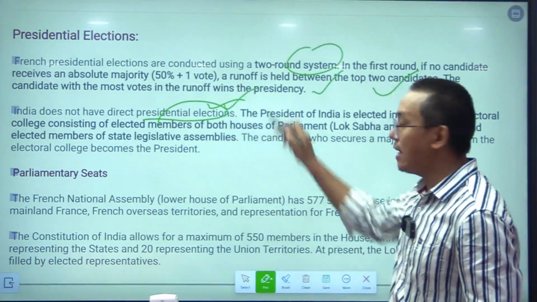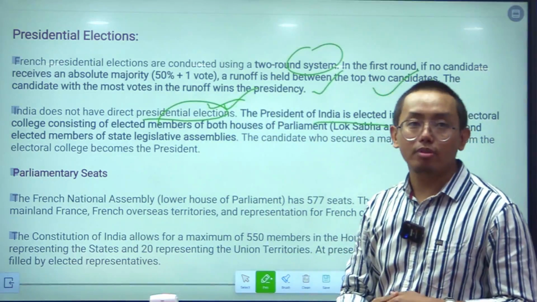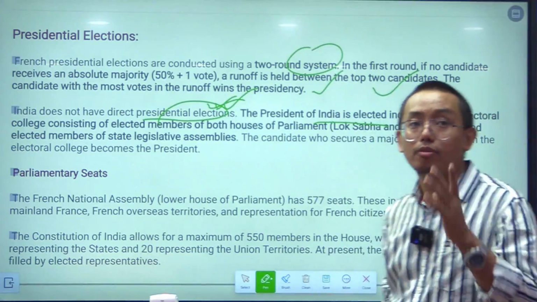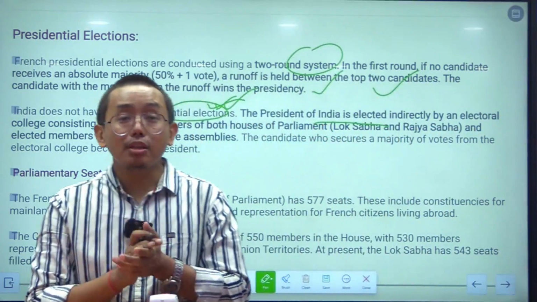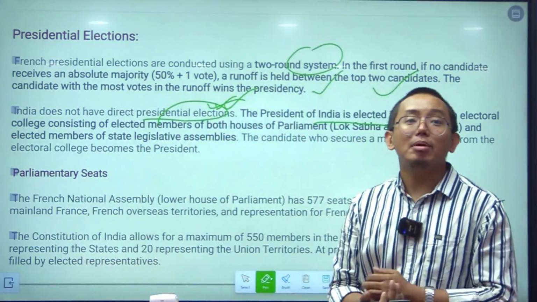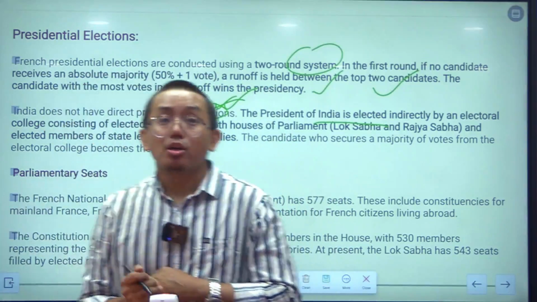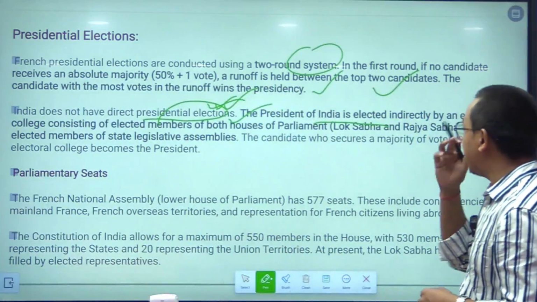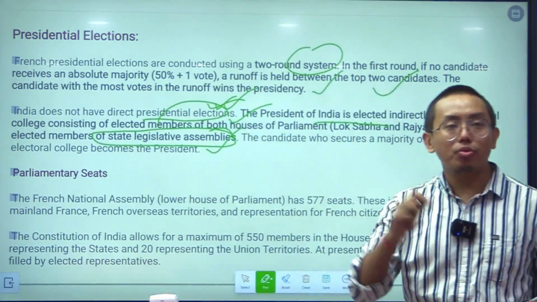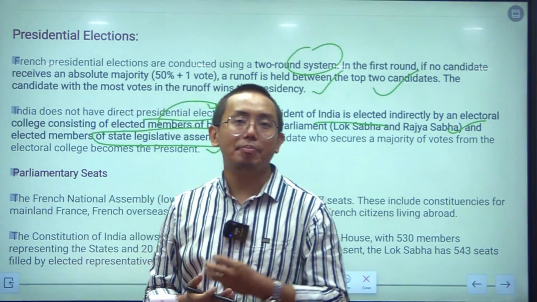The president of India is elected by proportional representation by single transferable vote, and that voting is done by the electoral college, which consists of the elected members of the Lok Sabha and Rajya Sabha, that is the members of parliament, and the elected members of the state legislative assemblies, which includes the elected members of Pondicherry and the National Capital Territory of Delhi.